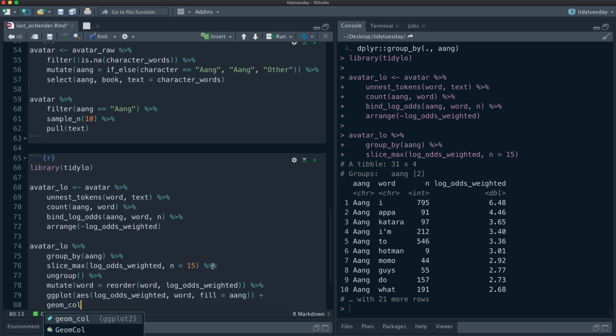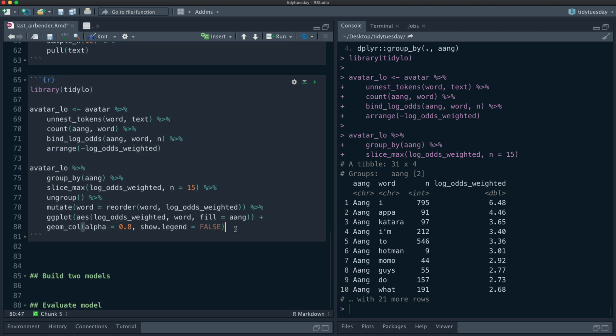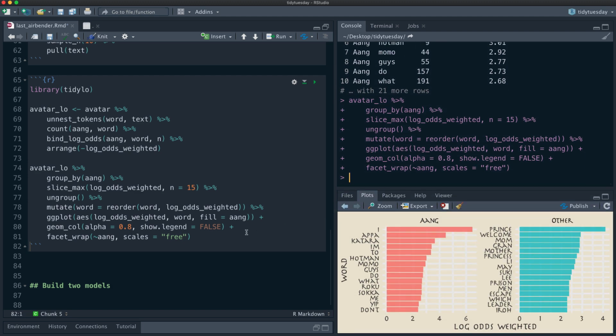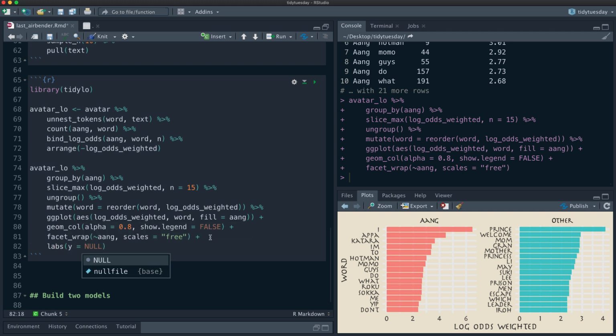Let's use a bar chart again, and facet wrap so that we have Aang and other next to each other, like so. All right, good. We don't need that y label.